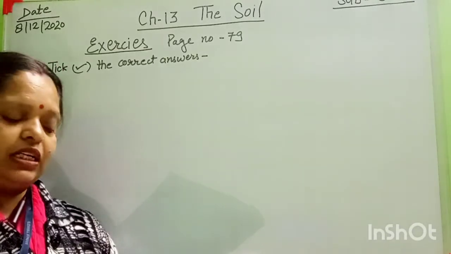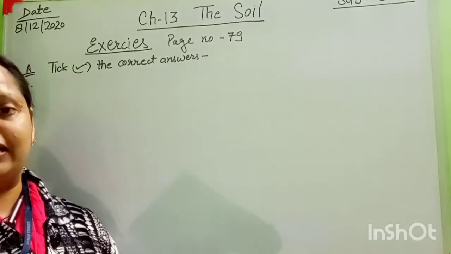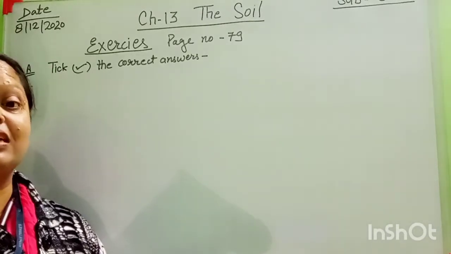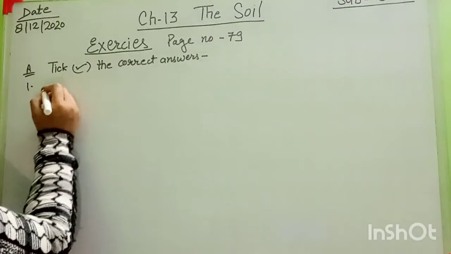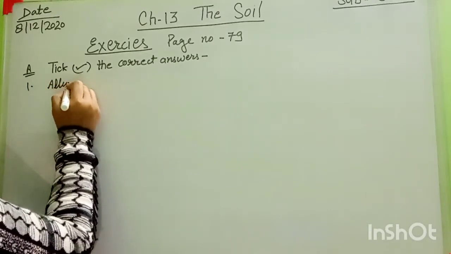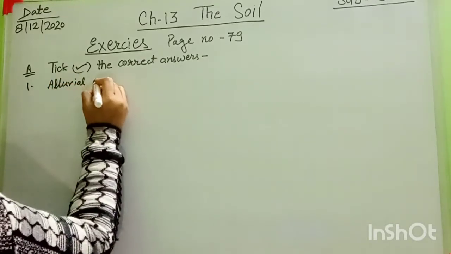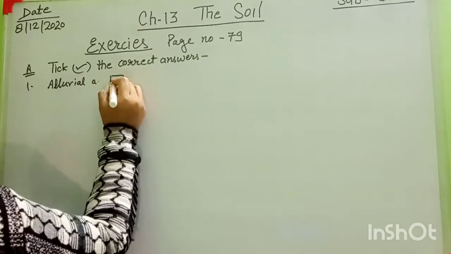The options here: A. Alluvial soil, B. Black, C. Red. What will the right answer be here? The right answer is alluvial soil. Okay, you take this alluvial soil, and this is A. And you tick it now here.